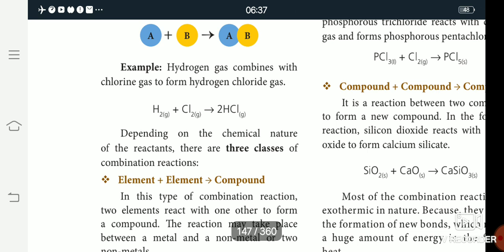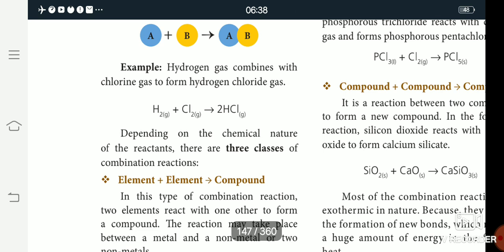Okay, so what is an element? An element is a pure substance consisting only of atoms that all have the same number of protons in their atomic nuclei. So this is the element.